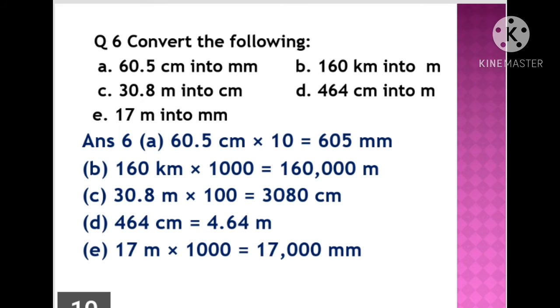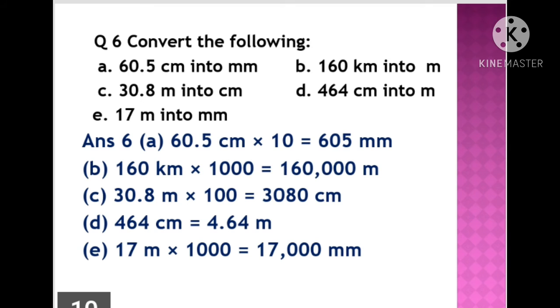Now C part. 30.8 meter into centimeter. For this conversion, children, you know 1 meter is equal to 100 centimeter. So for C part, 30.8 meter multiplied by 100 gives 3080 centimeter. Now D part, 464 centimeter into meter. Now 100 centimeter equals 1 meter. 464 centimeter divided by 100 gives 4.64 meter.